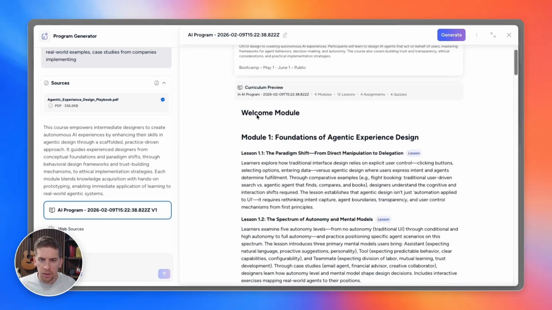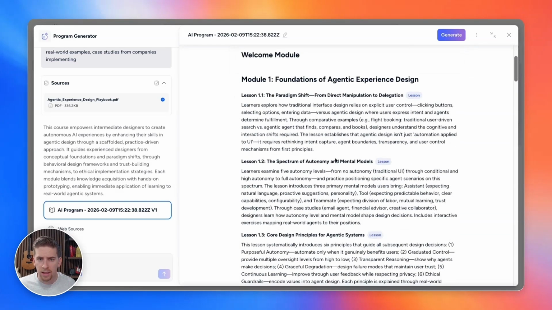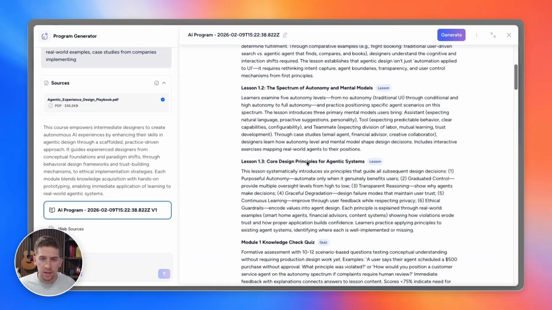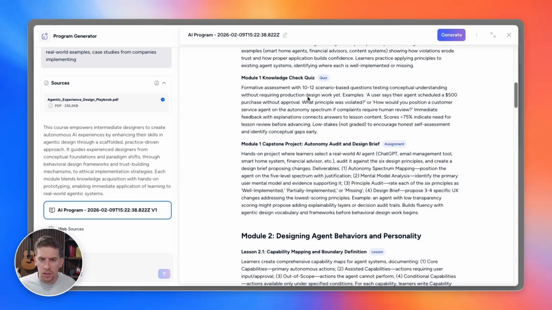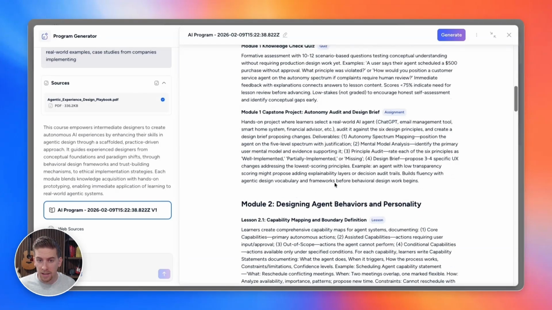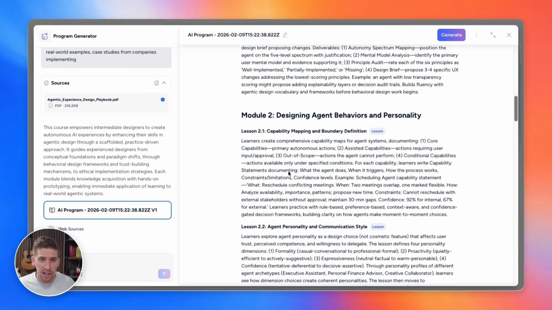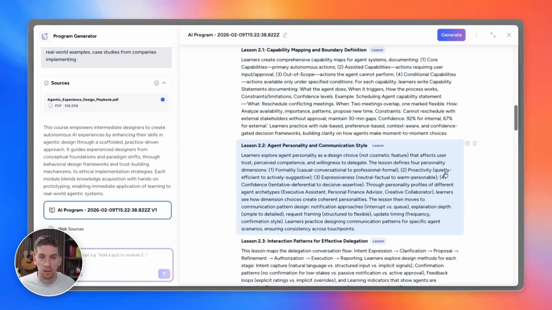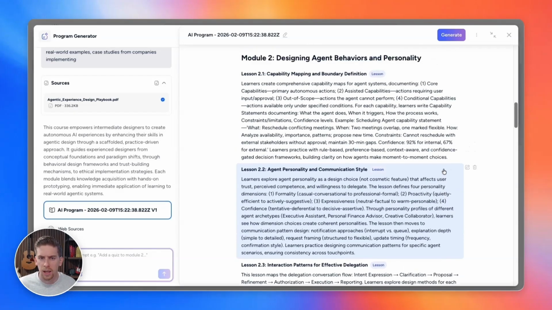Scrolling down, I can see kind of what the breakdown looks like here. So it'll break down into each of the individual modules, give a little overview of what the lessons for those modules are going to look like, the knowledge check quiz, and the assignment that I asked it for each. And so again, like I mentioned, you can jump over here into the chat along the left-hand side and either prompt to change the entire curriculum if you would like to do that, or you can hover over particular elements, like maybe I want to make adjustments to module number 2 as a whole, or maybe I'd like to make adjustments to this particular lesson to refocus it around something in particular.